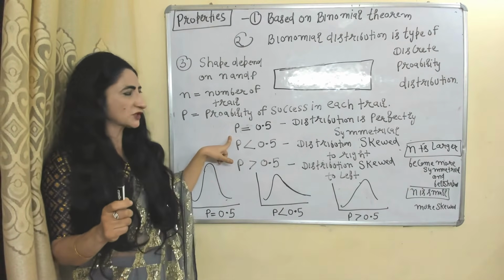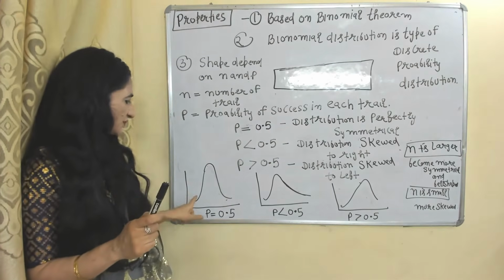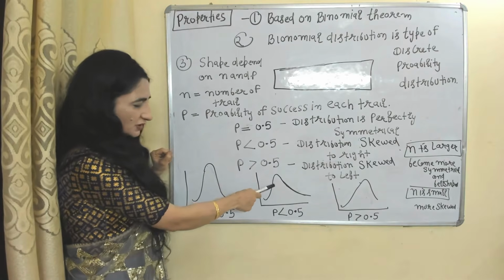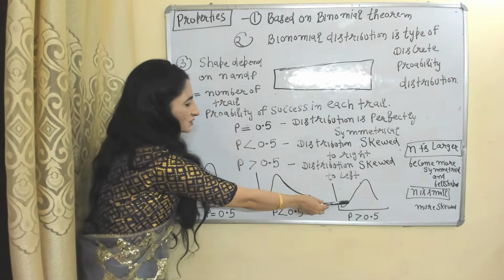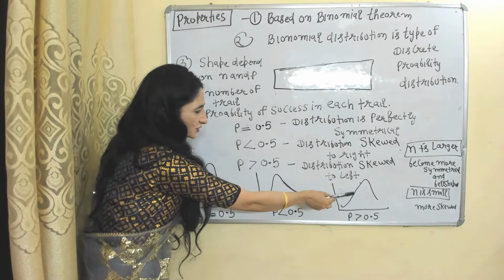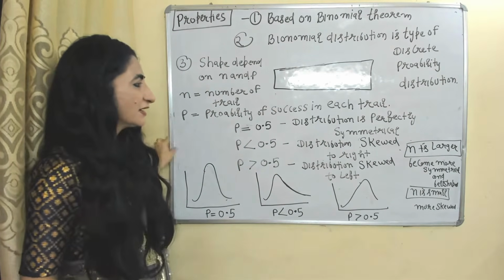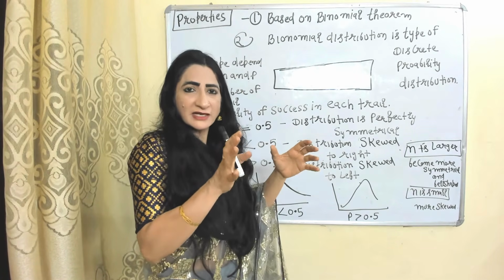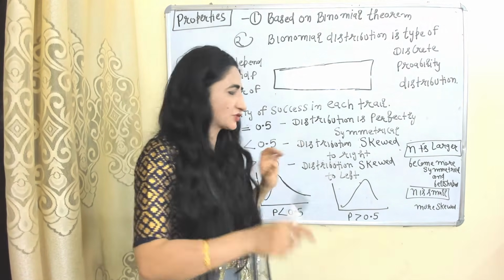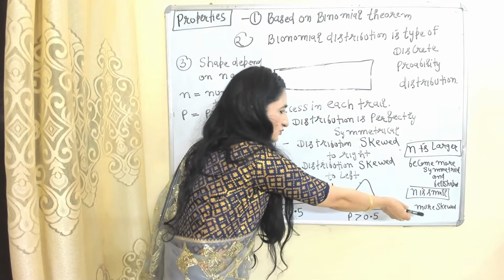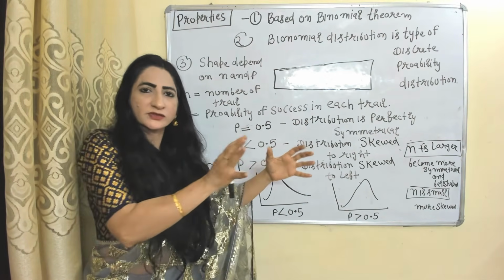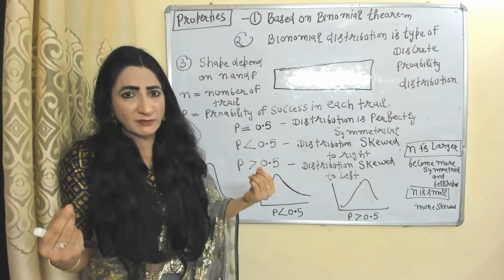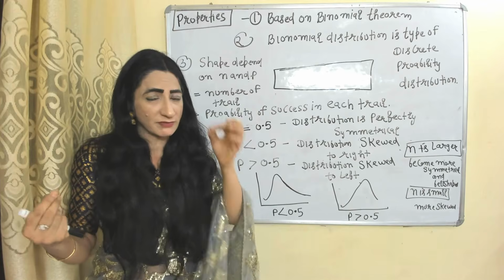If P is equal to 0.5, then the distribution is perfectly symmetric. If P is less than 0.5, then the distribution is skewed to the right. If P is more than 0.5, then the distribution is skewed to the left. If N is large, then the distribution becomes more symmetric and bell shaped, resembling the normal distribution. Obviously, if N is small, then the distribution becomes more skewed. So N and P are key parameters of binomial distribution because the shape mainly depends on N and P.